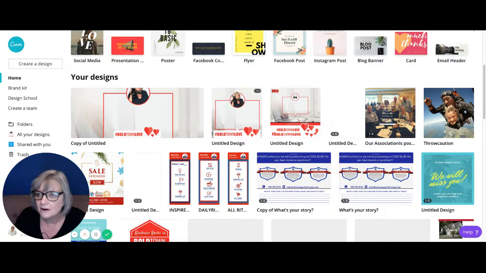Click here to add it's adding a page. I don't want to add a page. Okay, so anyways, for purpose of time, we're just going to leave it like this. Now I'm not going to name it "we're having a baby girl." I'm going to name it real estate. So now I titled it.